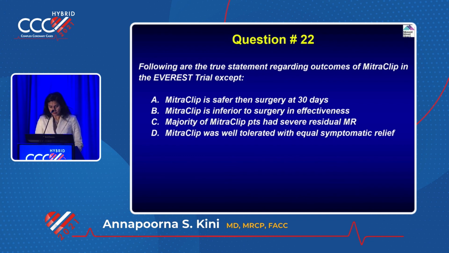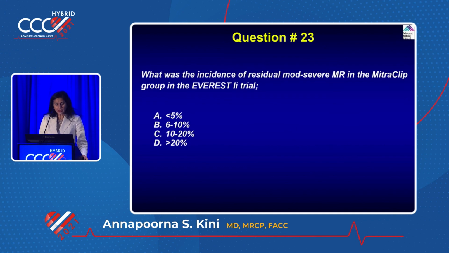That's good, right? So what's the answer? Good. Then, what was the incidence of residual moderate to severe MR in MitraClip? I showed you the number there, 18%, 10 to 20.